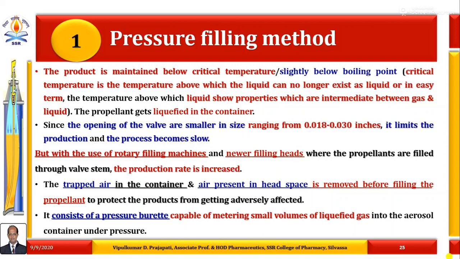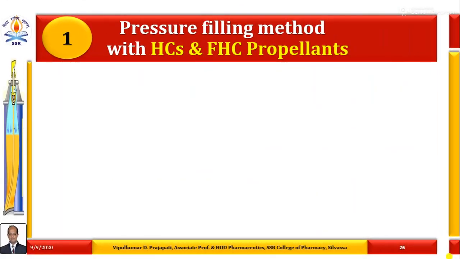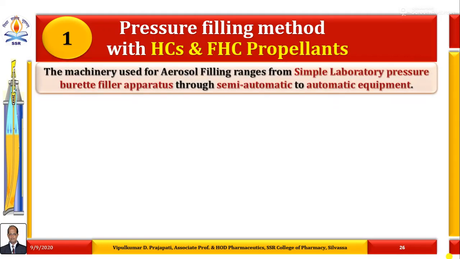The pressure filling method consists of a pressure burette type apparatus which is capable of metering small volumes of liquefied gas into the aerosol container under pressure. Now we are discussing the pressure filling method with propellants of hydrocarbons and fluorohydrocarbons. The machinery used for aerosol filling ranges from simple laboratory pressure burette filler apparatus through semi-automatic to automatic equipment.